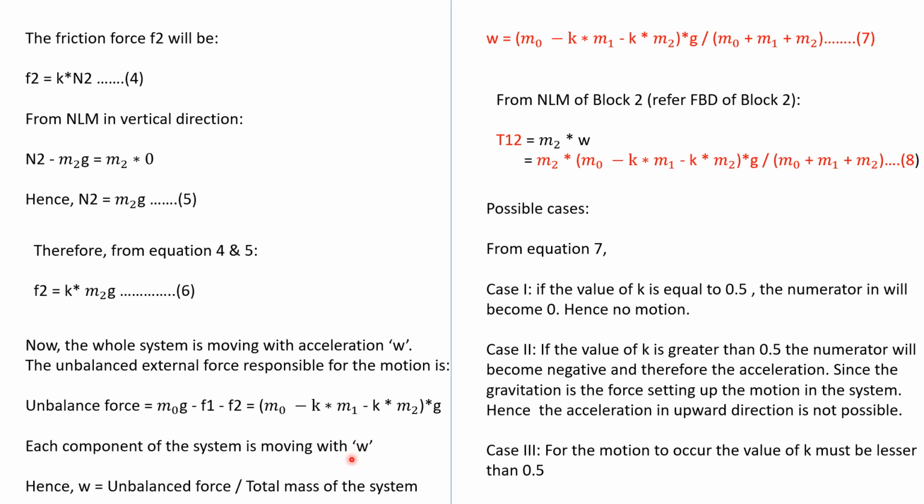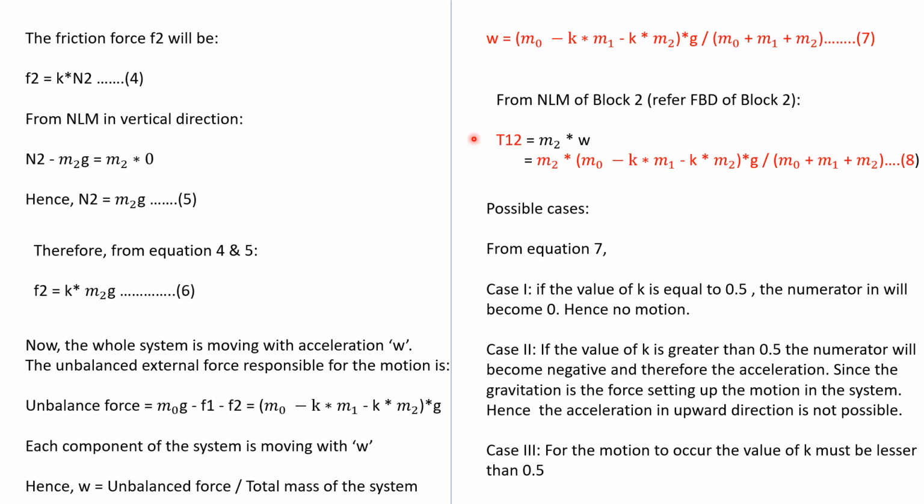Now the whole system is moving with W, so we can calculate W as the unbalanced force divided by the total mass of the system. We put in the values, and we get W is equal to (M0 minus K into M1 minus K into M2), the whole thing in brackets, into G, divided by (M0 plus M1 plus M2). So this is the acceleration with which the system will move.